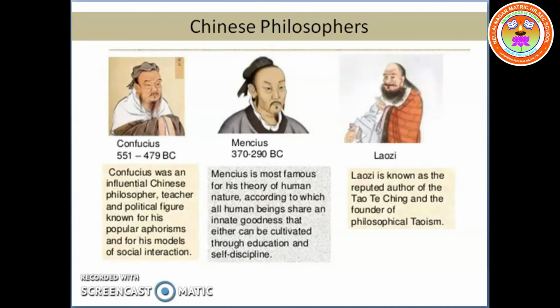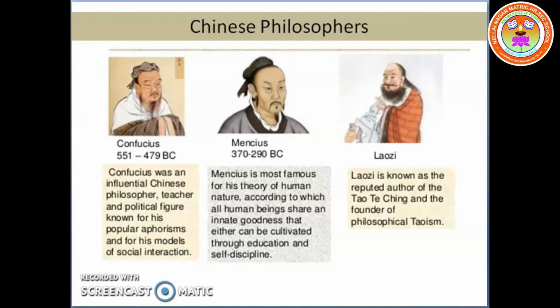The next philosopher was Mencius. Mencius was another well-known Chinese philosopher. He traveled throughout China and offered his counsel to the rulers. So they were the important Chinese philosophers who contributed a lot to the Chinese society.